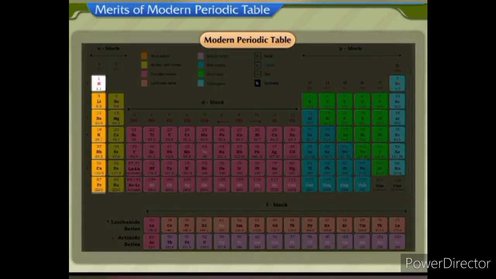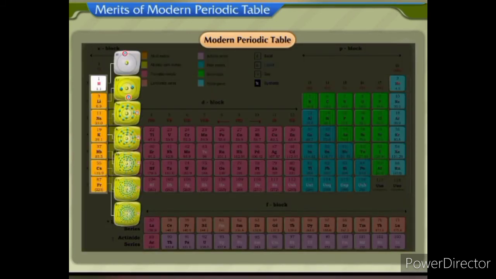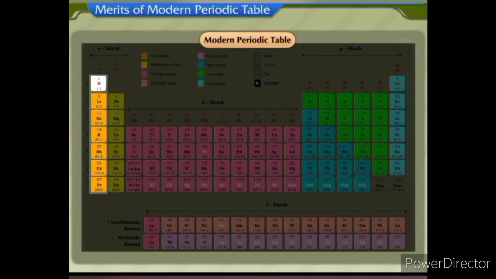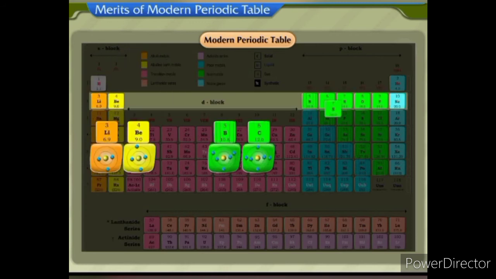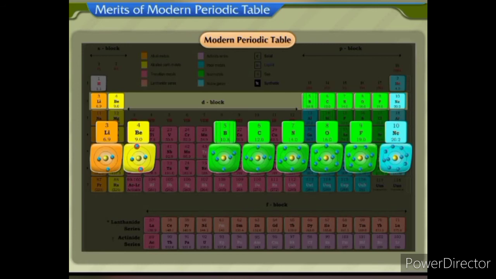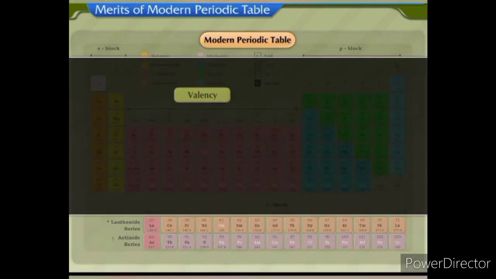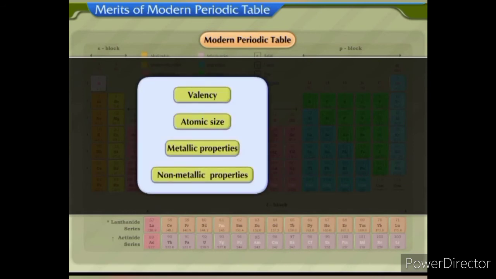This happens because elements in a group have the same number of valence electrons and elements in a period show an increase in the number of valence electrons. Valency, atomic size, and metallic and non-metallic properties are periodic properties.